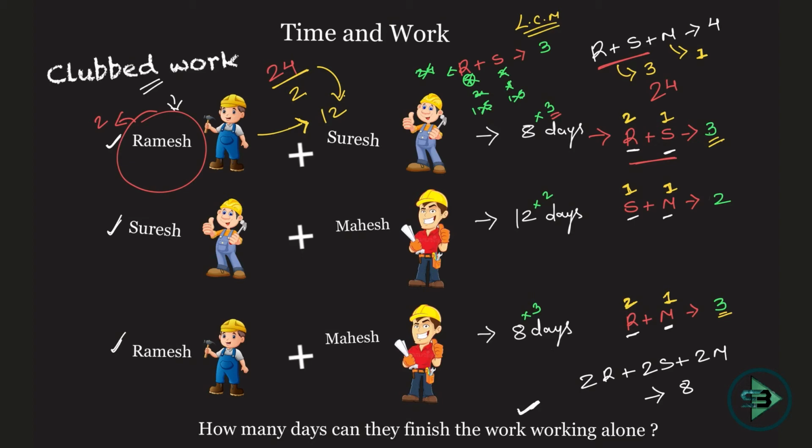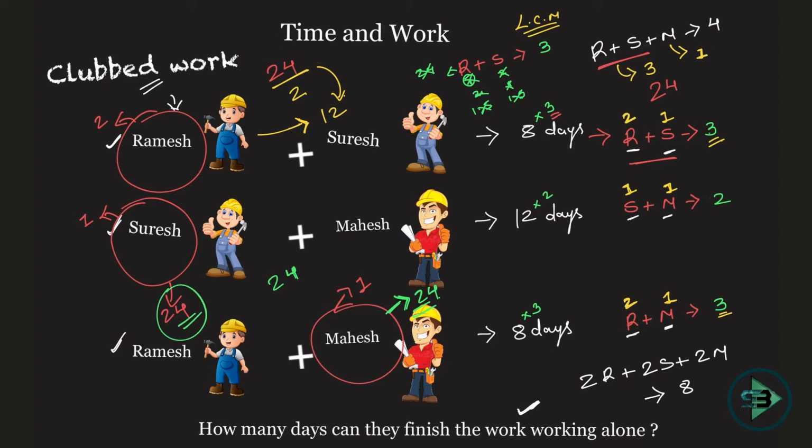Similarly, Suresh and Mahesh. How many bricks do Suresh and Mahesh put in one day? 1. Both of them put 1 brick in one day. How many bricks are they supposed to put in? 24. So if working alone, how many days would be required? 1 brick in one day to put in 24 bricks, 24 days. Suresh requires 24 days to do the work alone. Similarly, Mahesh will require what? 24 days to do the work alone, and that's how we reach the answer.